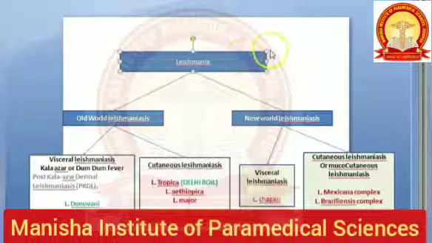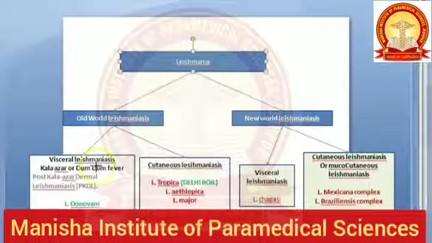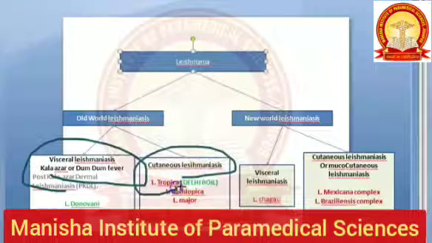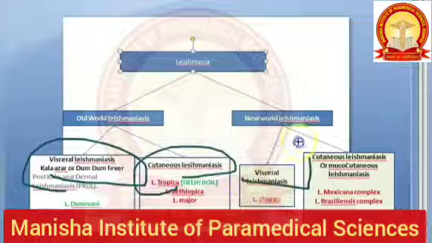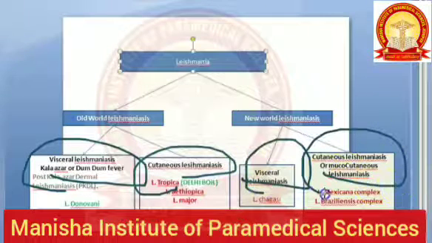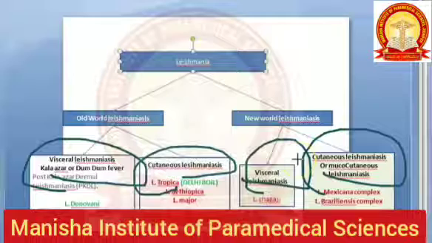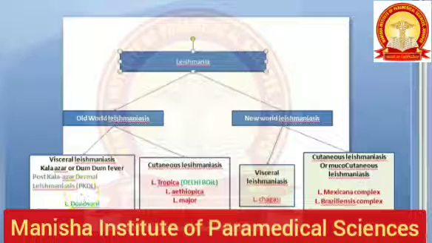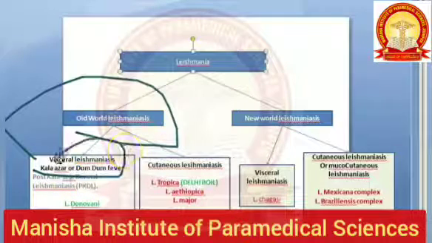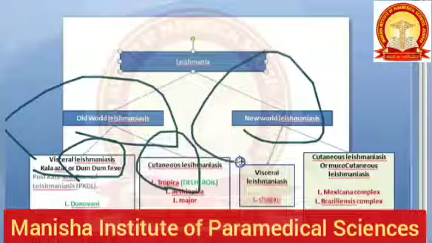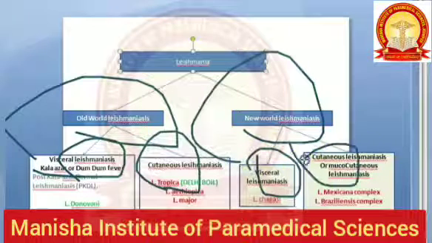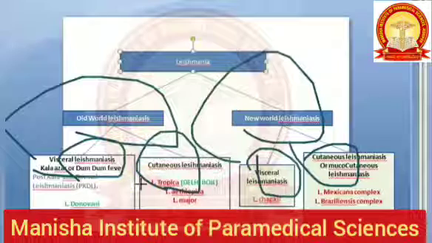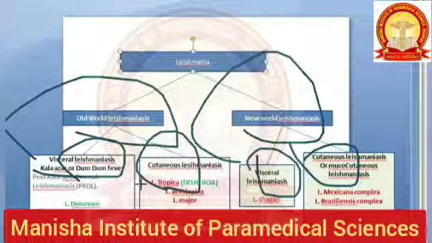So this Leishmania, what does it cause? Do you know what it causes? It causes visceral Leishmaniasis, and it can cause cutaneous Leishmaniasis. It causes only two things. Visceral Leishmaniasis and cutaneous Leishmaniasis. But in the old world they are dividing it as visceral and cutaneous, and again in the new world they are dividing it as visceral and cutaneous, because the species which are causing these exact diseases in different places are different.